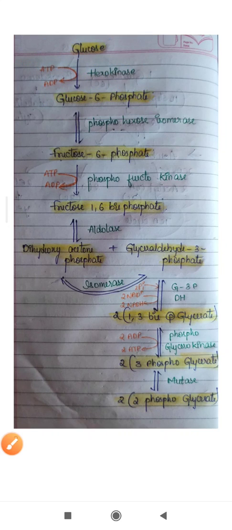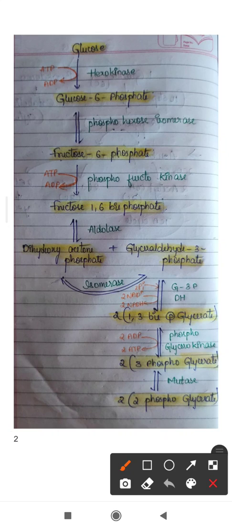This is the first step. Coming to the second step, glucose 6 phosphate is converted to fructose 6 phosphate by the enzyme phosphohexoisomerase. It is a reversible reaction. This is the second step.